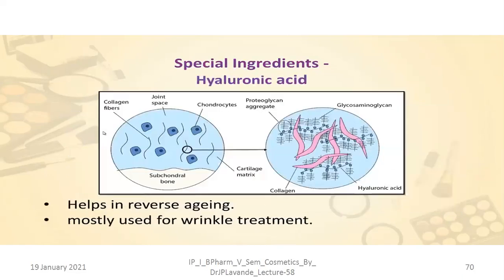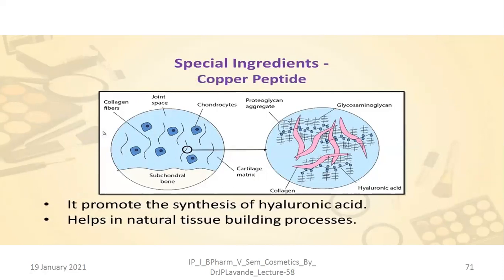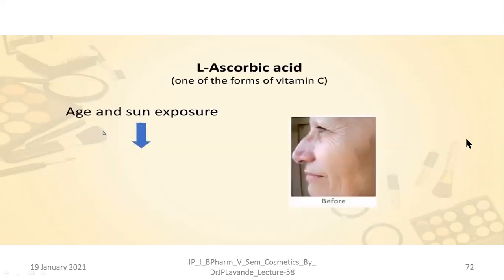There are special ingredients like hyaluronic acid. You can see that they help in the process of reversing aging. This is the way the aging process can be shown, and hyaluronic acid is used mainly for wrinkle treatment, because it will act as a penetrating agent.